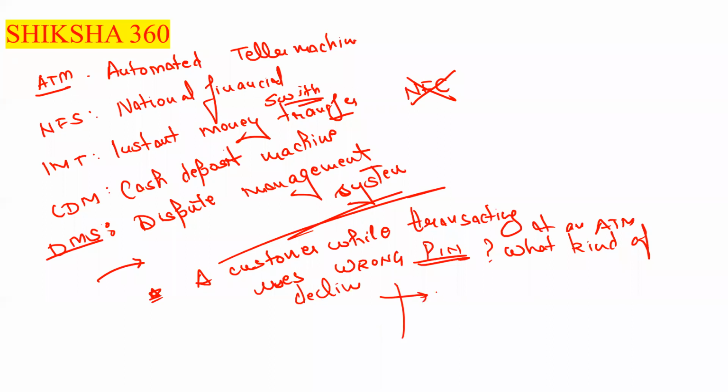First option is technical decline. Don't worry, first of all listen to all the options. Second one is business decline. Third one is network failure.